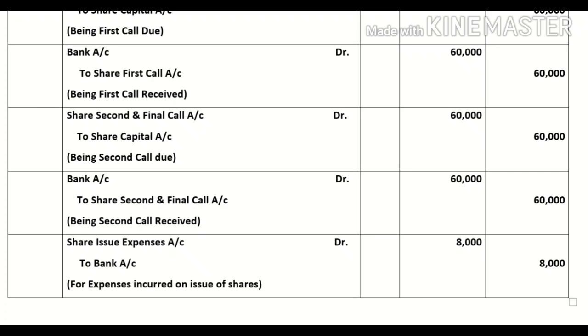This is how you can pass simple journal entries at the time of issue of shares for cash. That may be at par, that may be at premium. Amount may be called in lump sum, amount may be called up in installments.